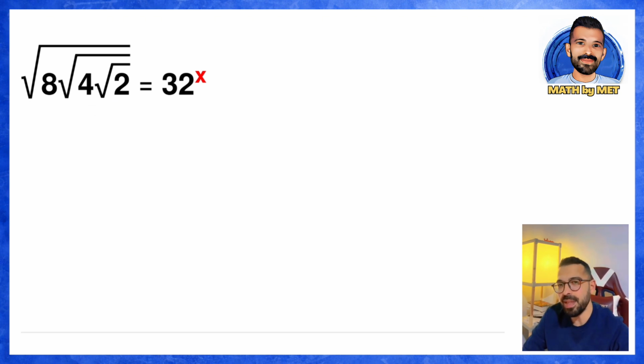Before doing these steps, I want to show how to move numbers outside the root to the inside. For example, let's say you have a times root b. When moving this a outside into the root, here's what you do. You write the degree of the root as an exponent. So, what I mean is this. Since the degree of the root here is an invisible 2, when you move a inside, it will be moved as a squared and then multiplied by b. Did you notice? I wrote the degree of the root as an exponent above. The degree of the root here is 2.